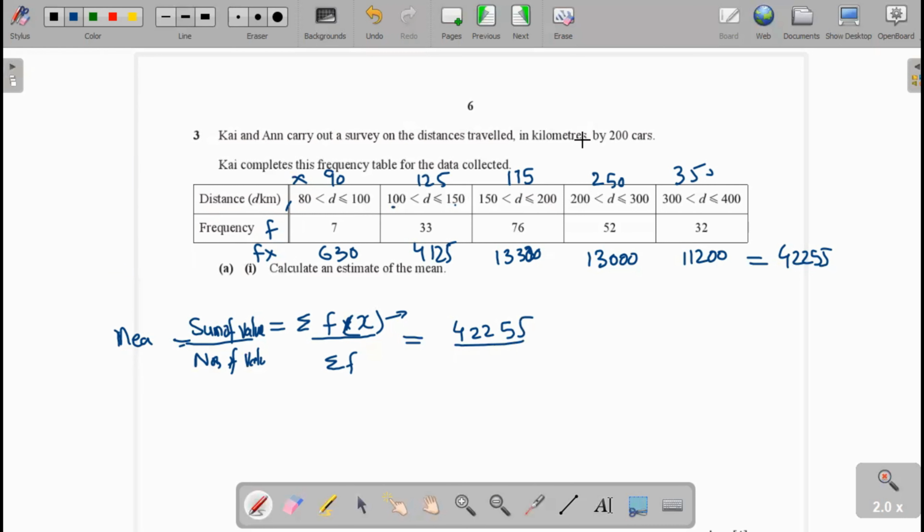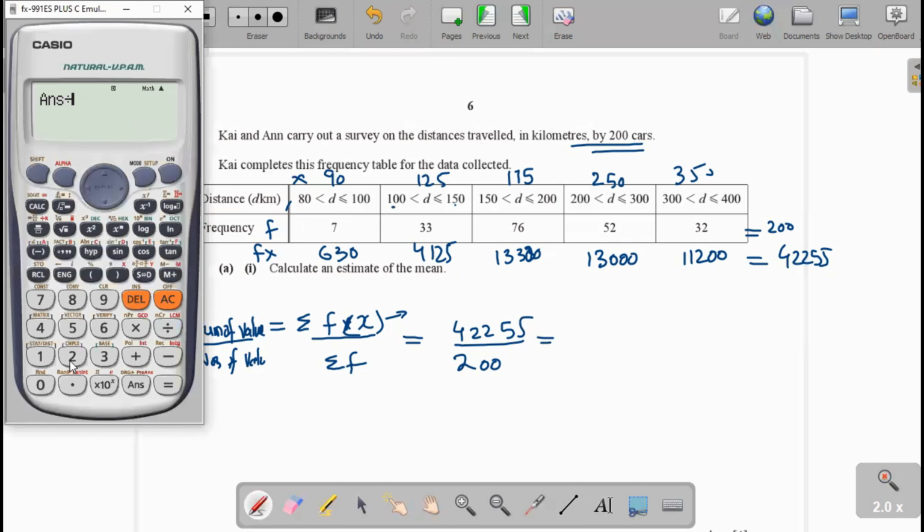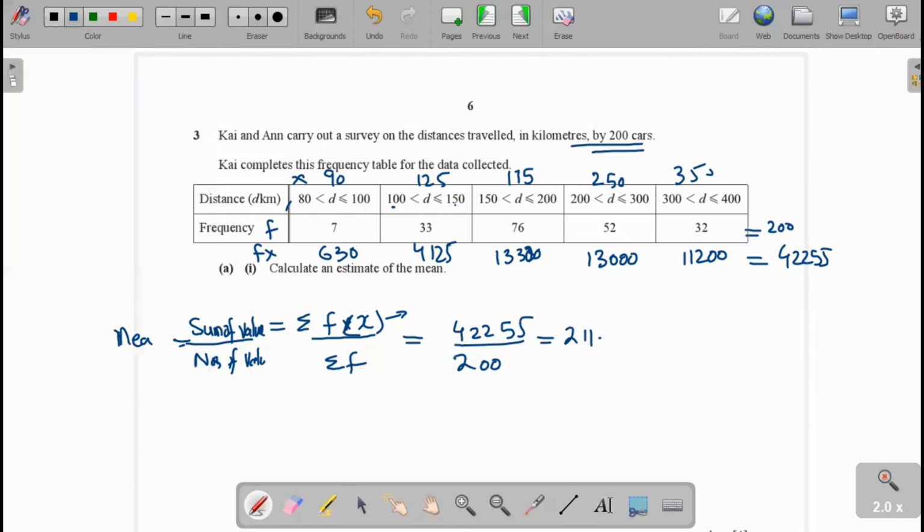Here the frequency given is 200, therefore the total frequency will be 200. This is the value of summation. Now we divide by 200. The answer is 211.275. Now if we write it as a value, that value is 211. This is the answer. Now the next part.